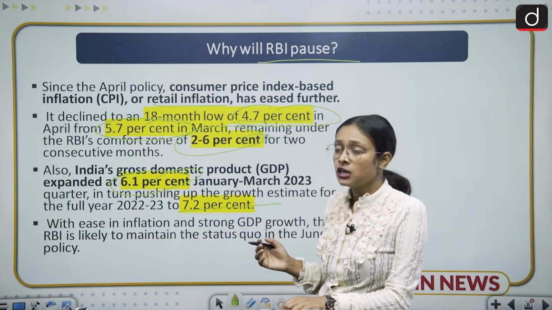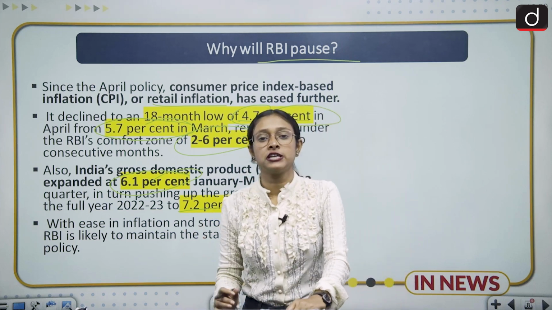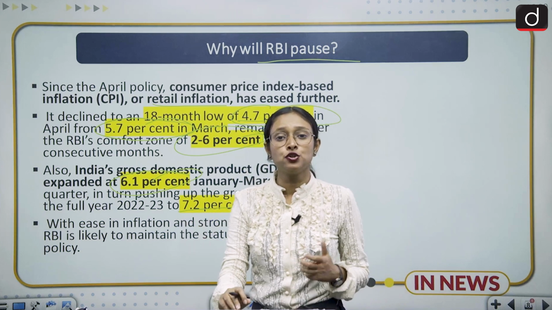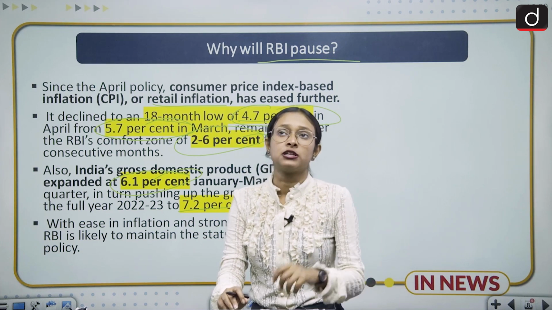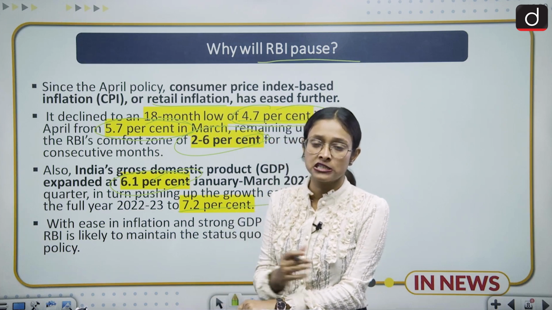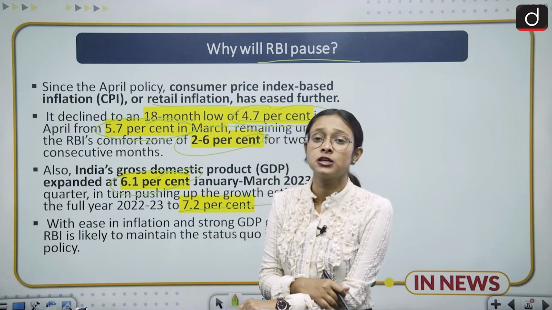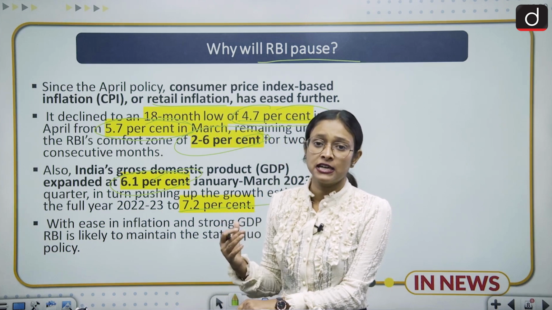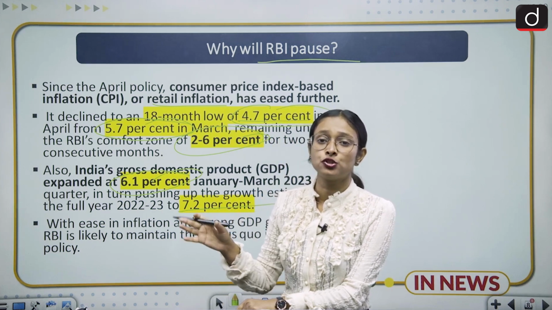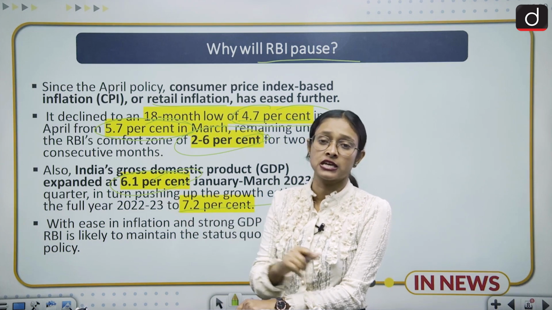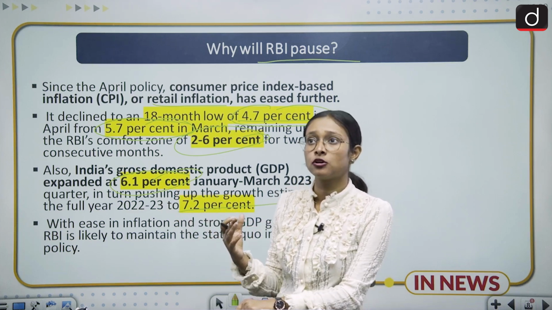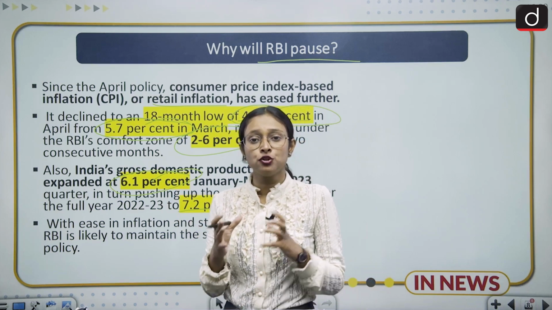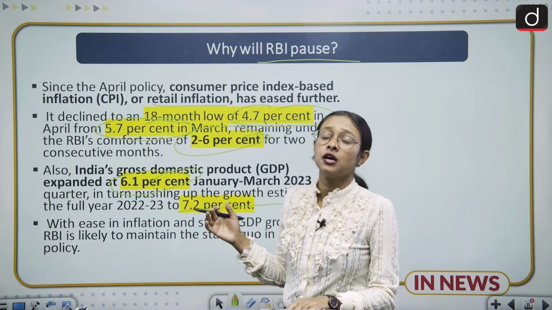On the other hand, many experts are also saying that due to a pause by the US Federal Reserve, the RBI is going to pause its repo rate. There is no decision made by the US Federal Reserve yet, but it is expected that the US Federal Reserve is going to remain unchanged this time, and because of that the RBI will also remain unchanged, because there is a relationship between the US Federal Reserve and the RBI.